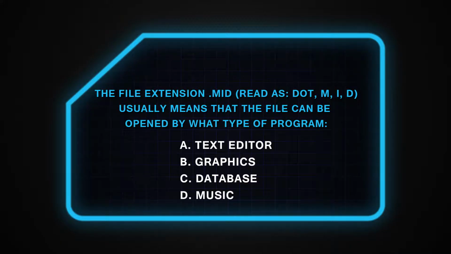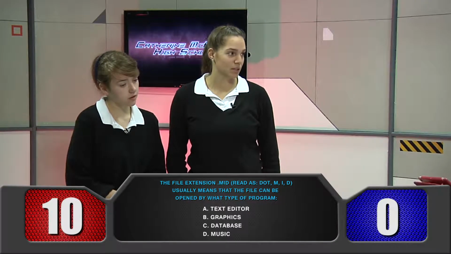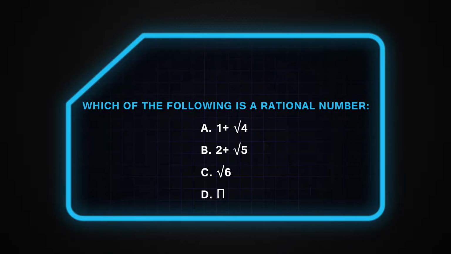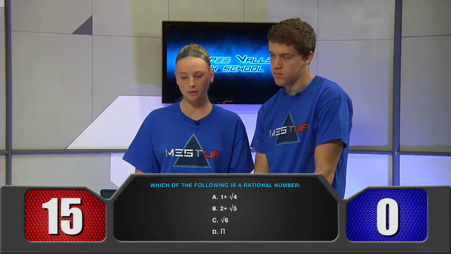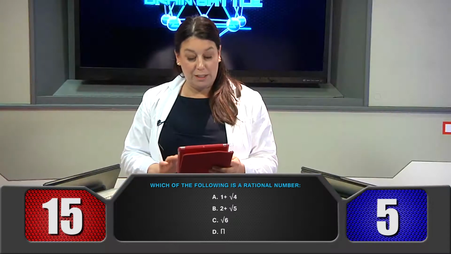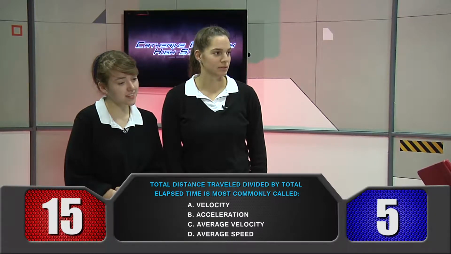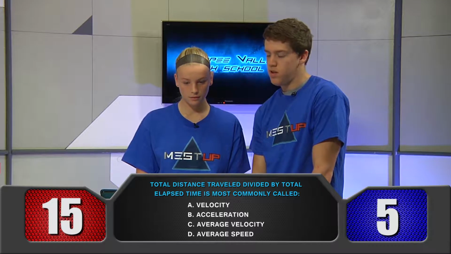Question 4. The file extension .mid usually means that a file can be opened by what type of program? Red team. D, music. Correct. Question 5. Which of the following is a rational number? Blue team. A, 1 plus the square root of 4. That's correct. Question 6. Total distance traveled divided by total elapsed time is most commonly called which of these? Red team. C, average velocity. Incorrect.